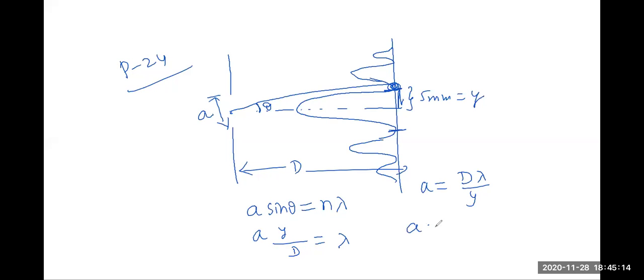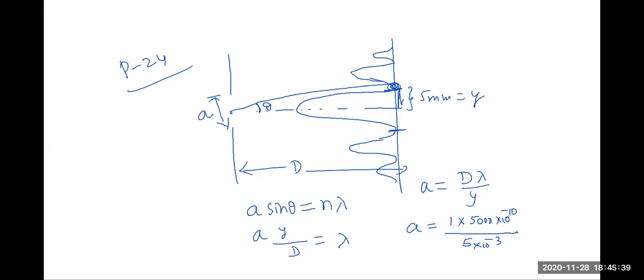So d is given as 1 meter and the wavelength is 5000 angstroms. That is 5000 into 10 power minus 10 meters divided by y, which is given as 5 mm, that is 5 into 10 power minus 3 meters.